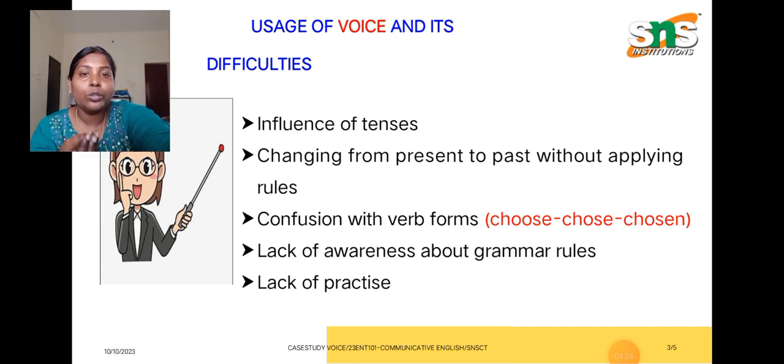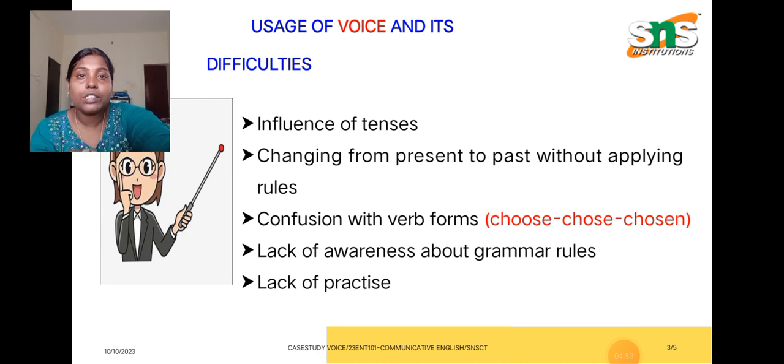So what are all the rules to be followed when you are solving active to passive, similarly passive to active type of sentences? That influence of tenses predominantly makes us change a sentence from one form to another form without the proper knowledge of grammar. And another thing is the confusion of using the verb forms.